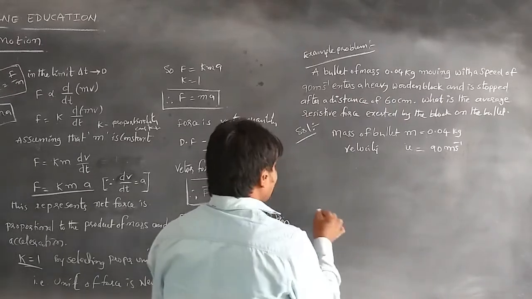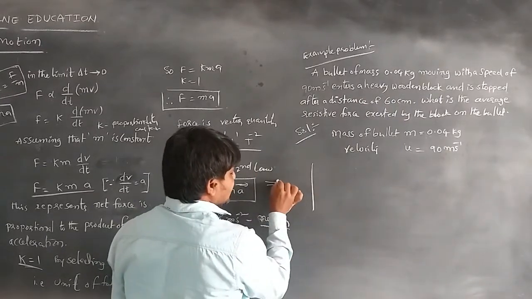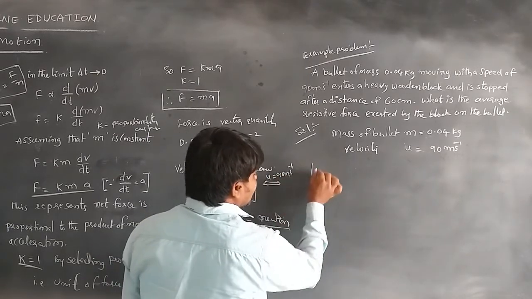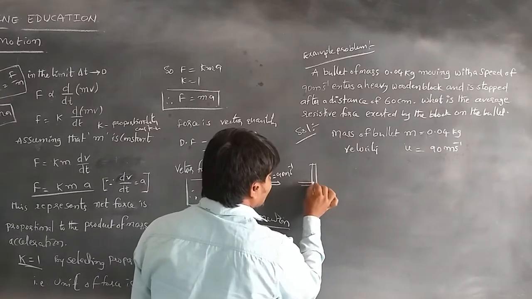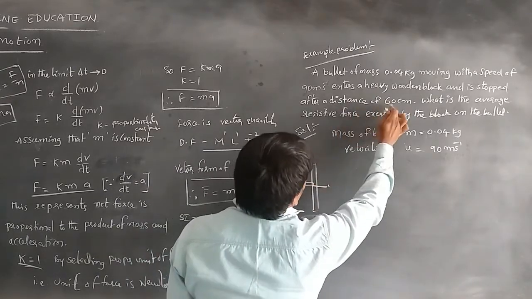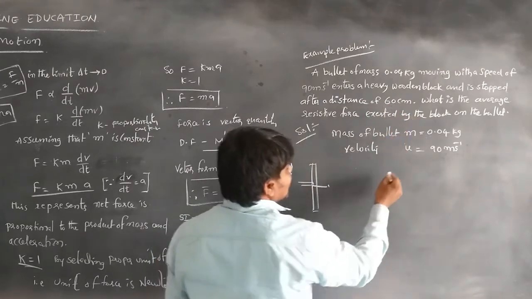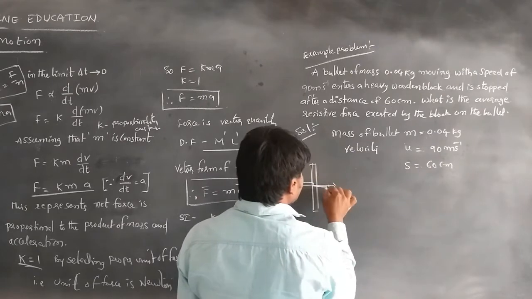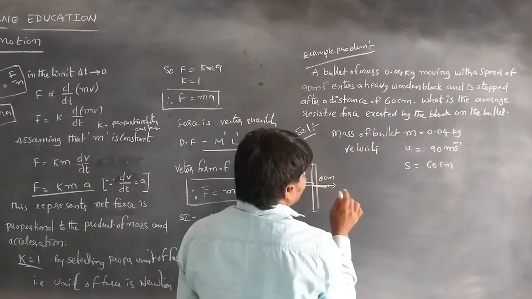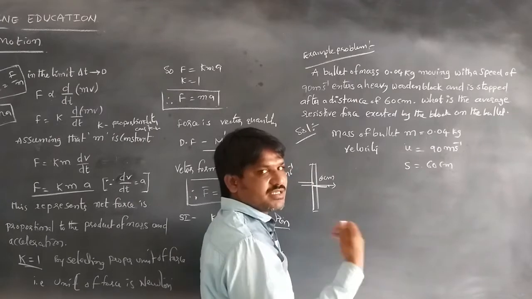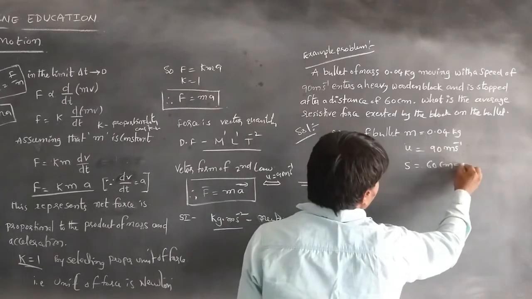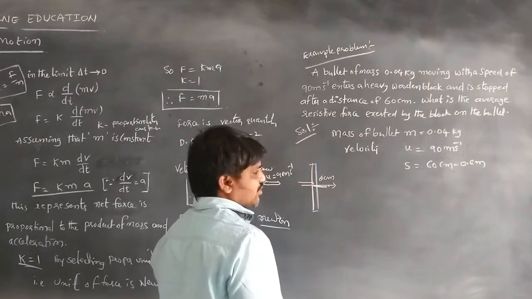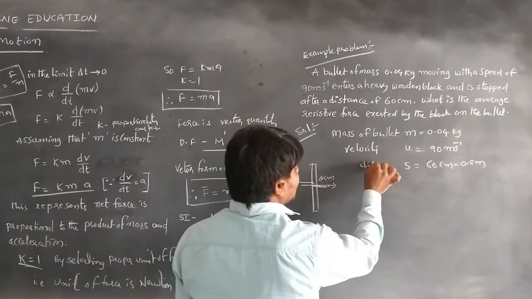It enters the wooden block and travels a distance of 60 centimeter before it stops. The displacement s is equal to 60 centimeter, which we can write as 0.6 meter.